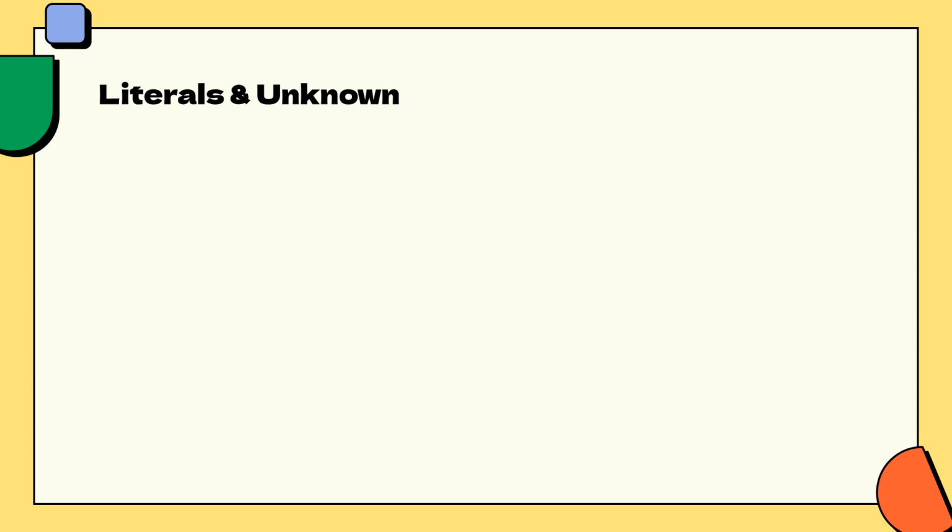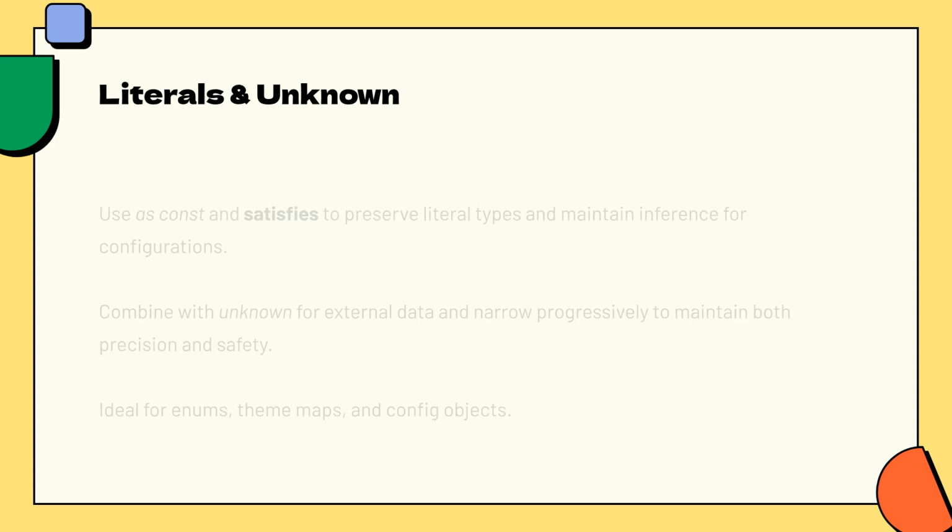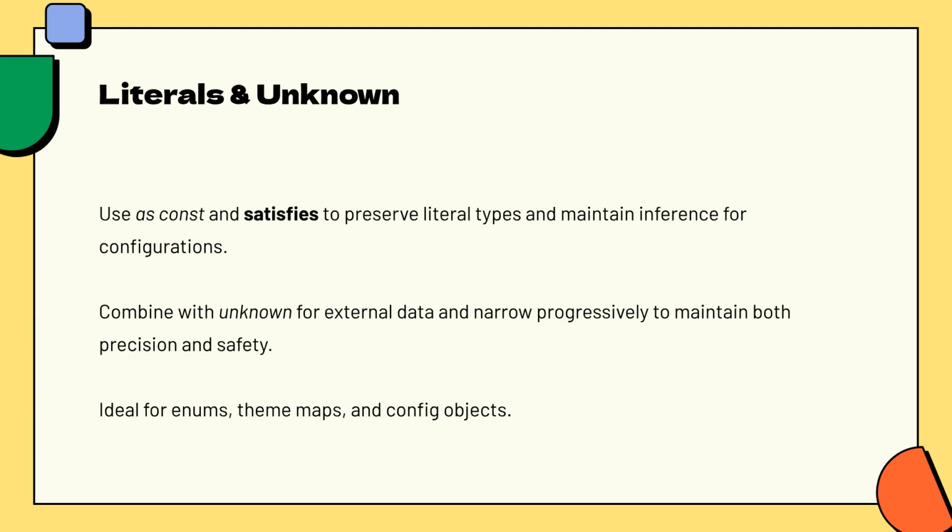Finally, manage literals and unknown data effectively. Use as const and the satisfies operator to preserve literal types and maintain inference in your configurations. This is perfect for enums, theme maps, and configuration objects.